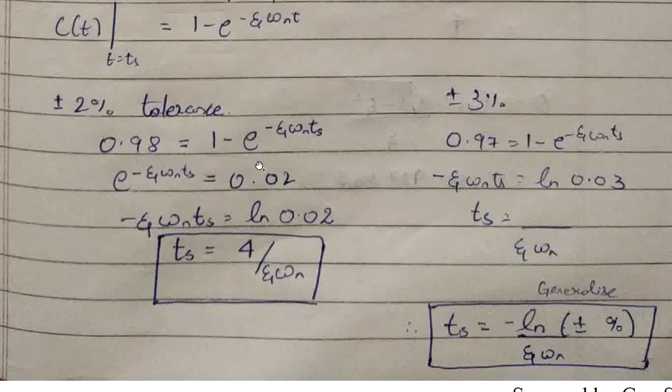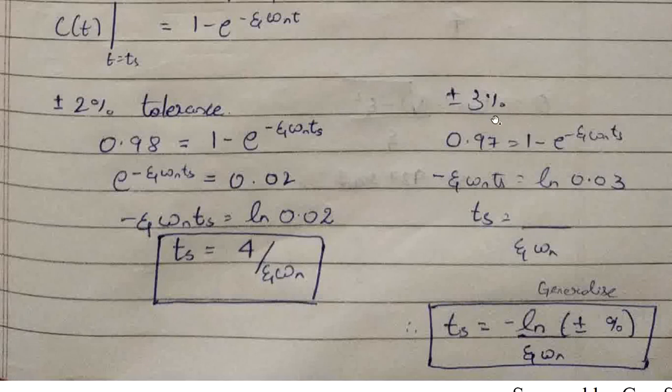Now just rearrange the terms. 1 minus 0.98 will be 0.02. To eliminate this e, we have to take the natural log on both sides. That is why it is written as ln 0.02, which is about 4. So settling time will be 4 by zeta omega n for plus or minus 2% of tolerance.